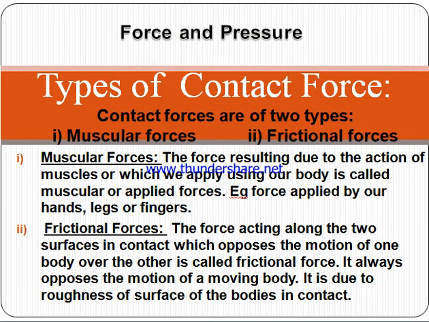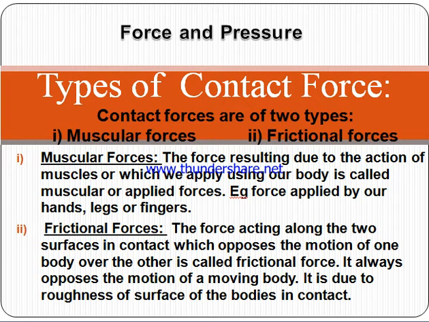Coming to the contact forces, what are the types of contact forces? Contact forces are further of two types: one is the muscular force and the other is the frictional force.